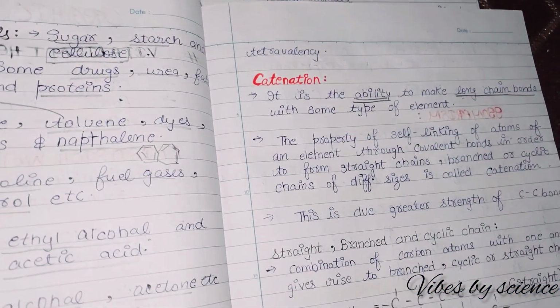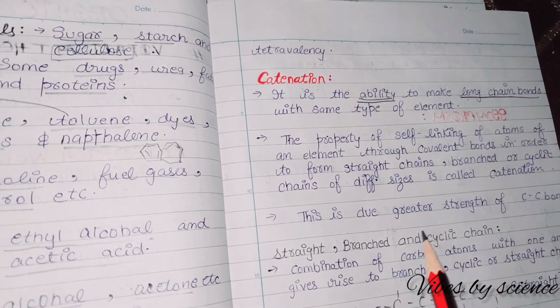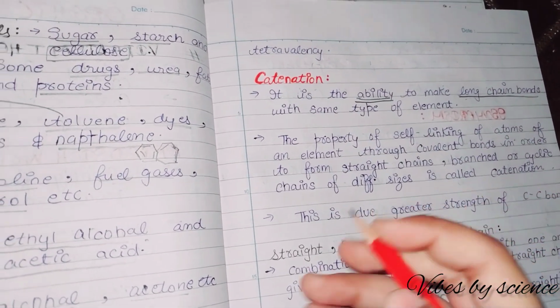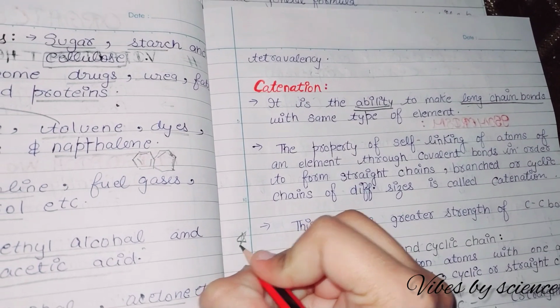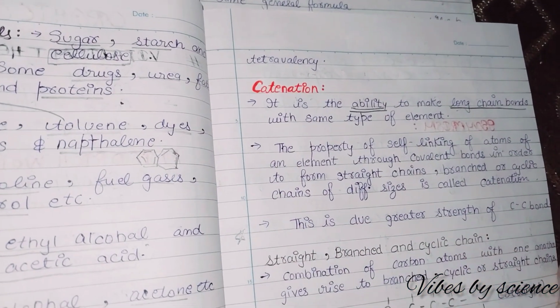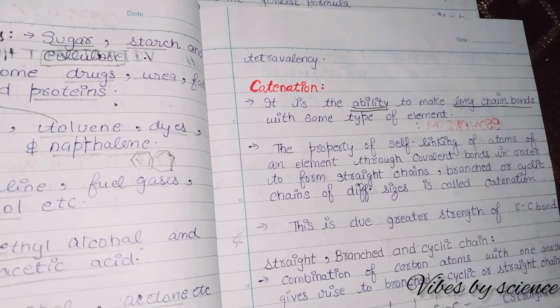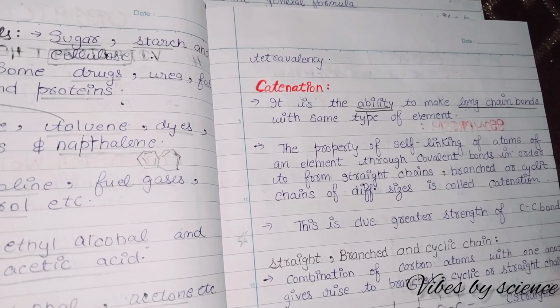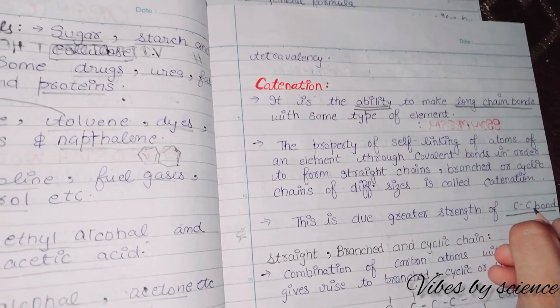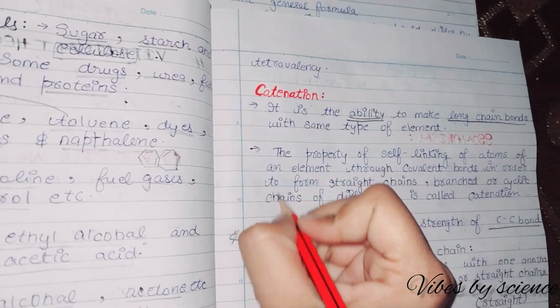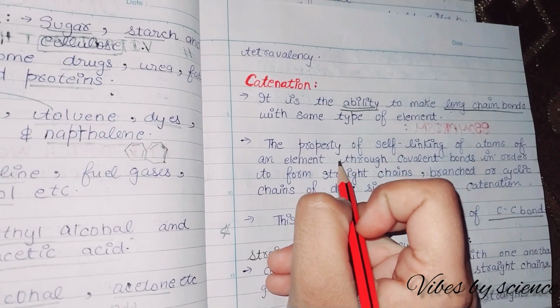The reason written in your book is the greater strength of the carbon-carbon bond. I will tell you the reason behind why only carbon has such a greater bond strength. This is not in your syllabus but for your extra information. So this is the definition of catenation which is written in your book.